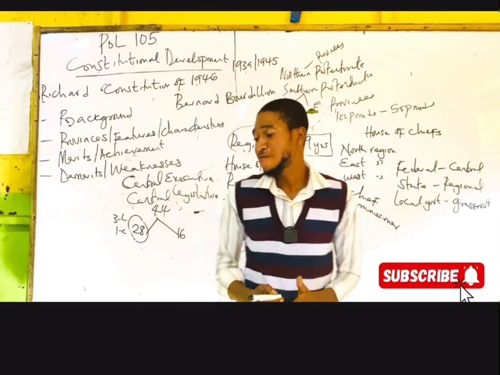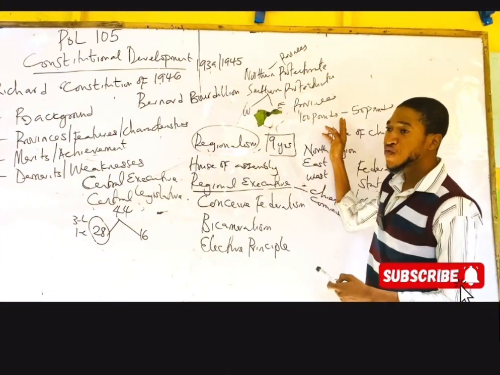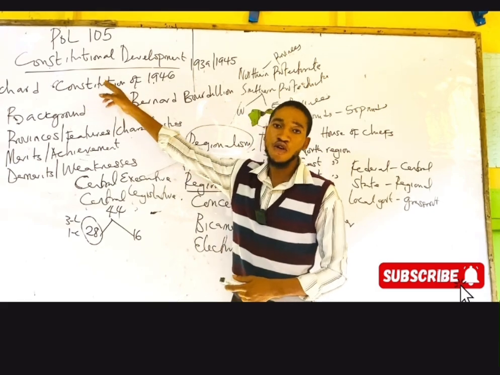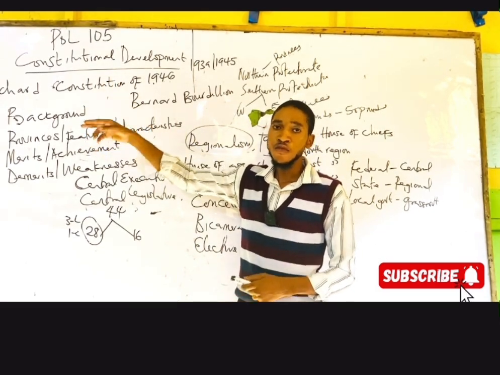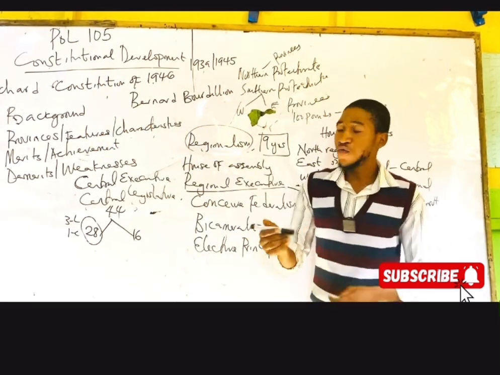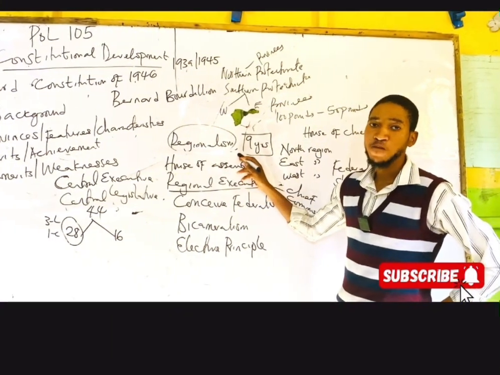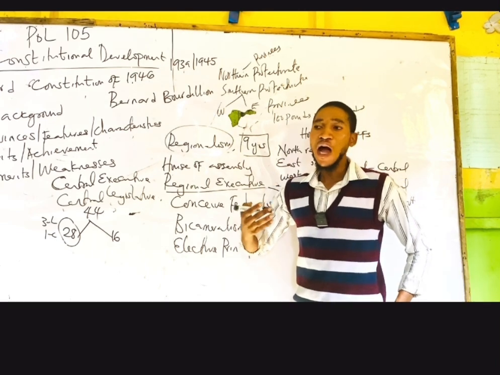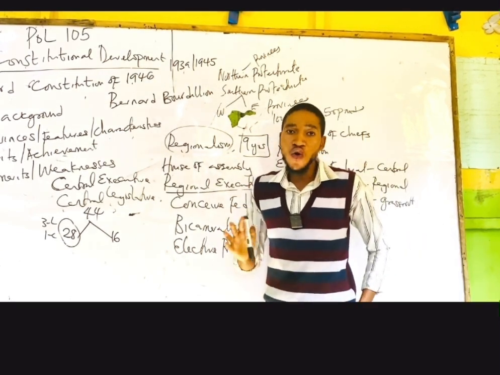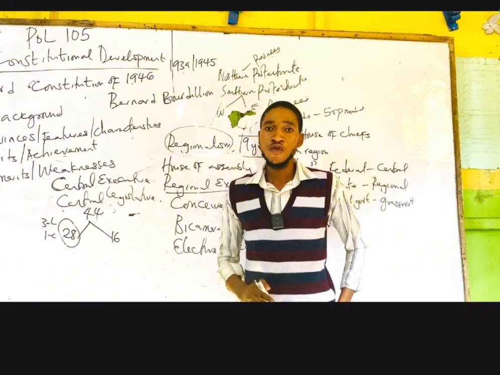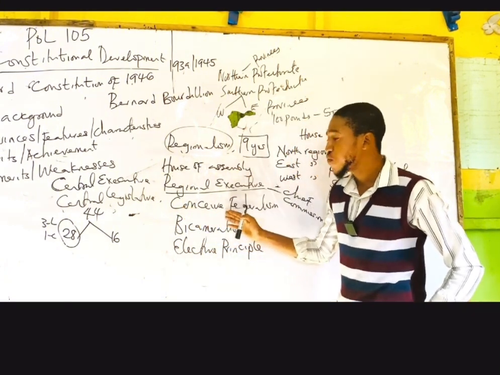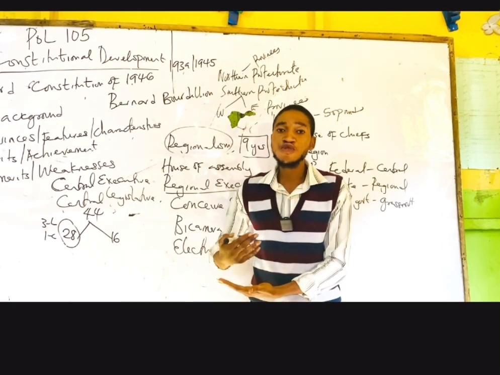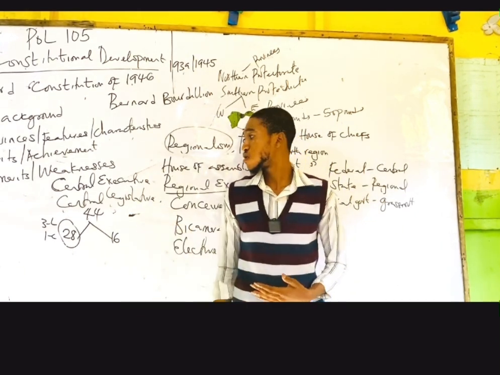Now back to the advantage. So if you are earning up to £50, you can be able to vote in the Richard Constitution. What about the merit also? Introduction of regionalism, whereby each region was given more power and authority to be able to guide their own regions. We also have conceived federalism. It laid down the framework for Nigeria to become a true federal state.